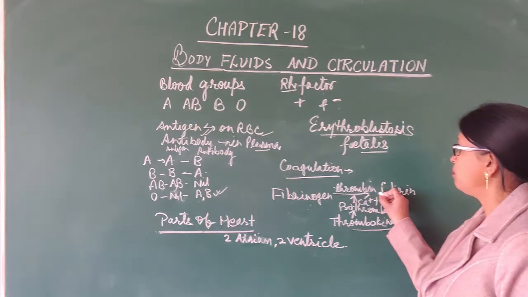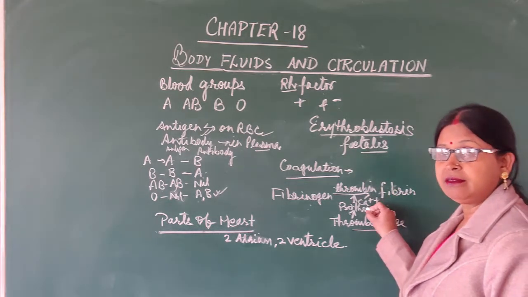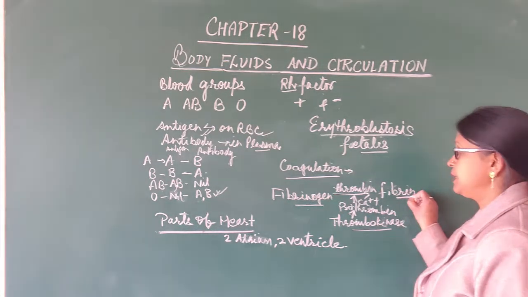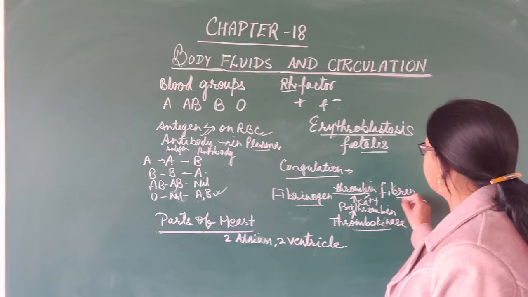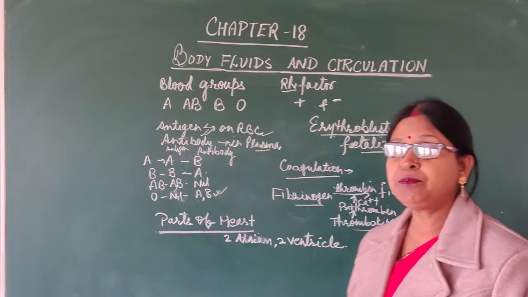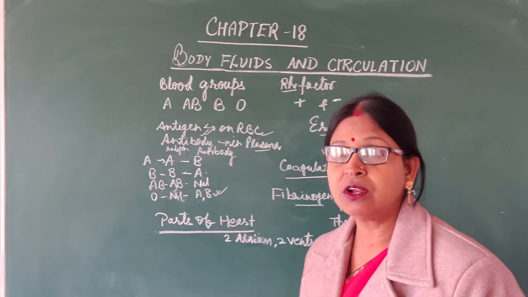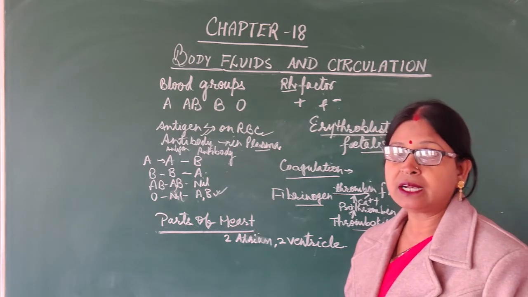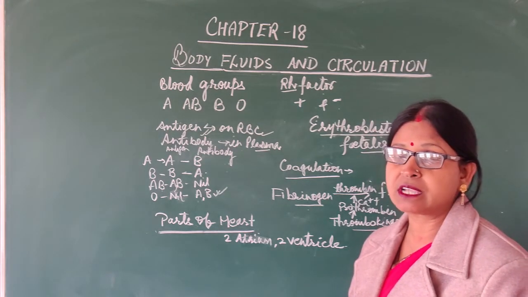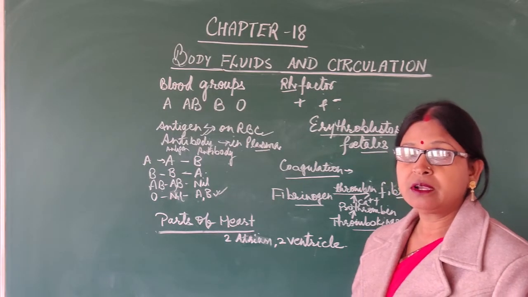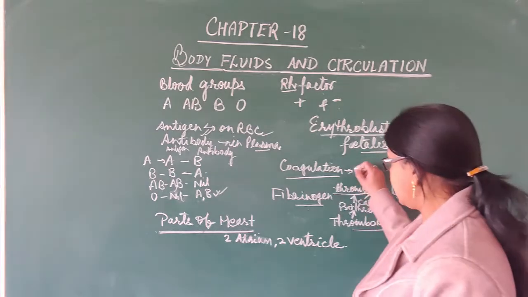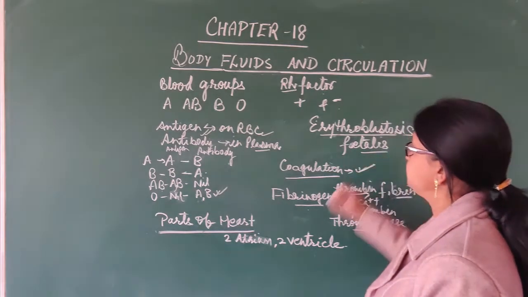In the presence of this thrombin and calcium ions, the fibrinogen converts into fibrin, and in this way this fibrin helps in the process of coagulation or blood clotting. A mesh-like structure is formed at the portion where the blood is coming out, and finally the blood clots and does not come out. So in this way the coagulation occurs.